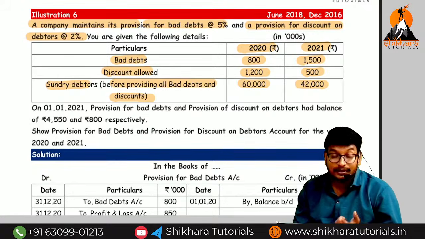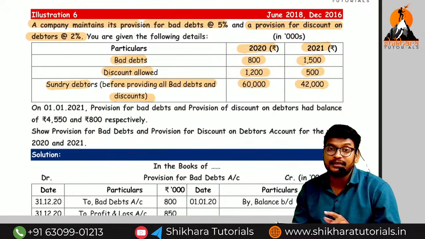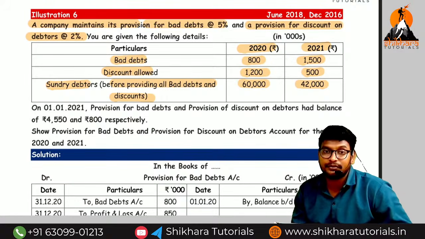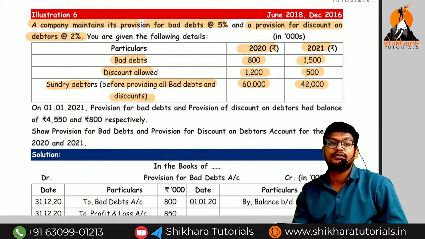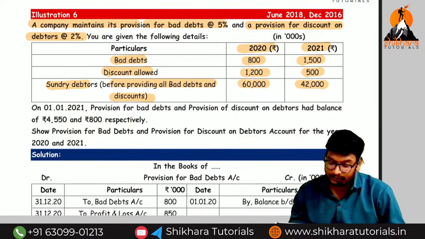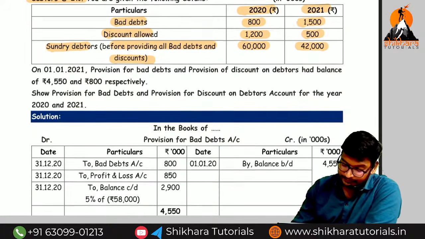Provision for bad debts. After getting the provision for bad debts, what is the remaining amount is there? On that amount, what we need to do? We need to calculate the provision for discount on debtors. Are you getting the point? Okay, I will explain you, no problem, guys.